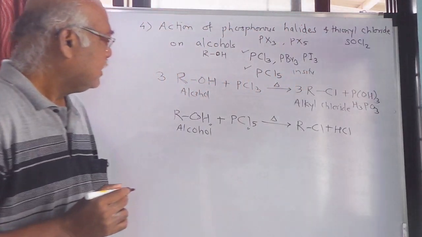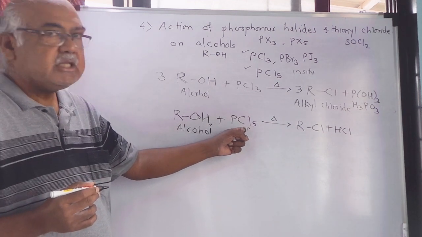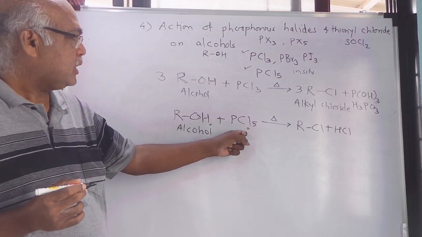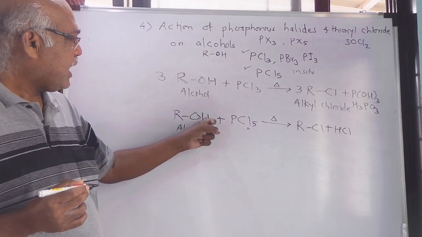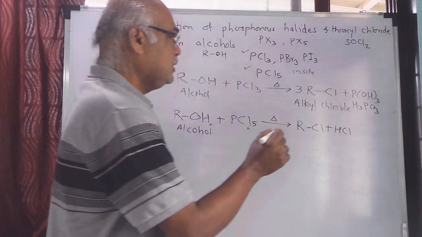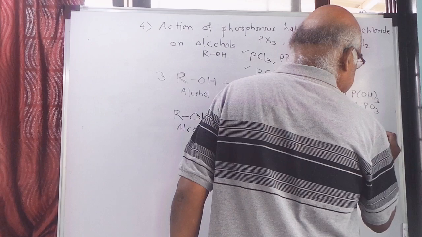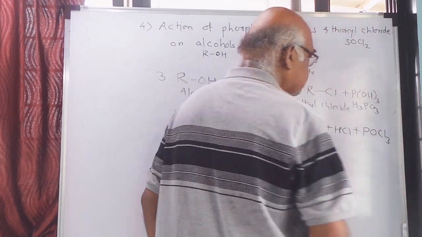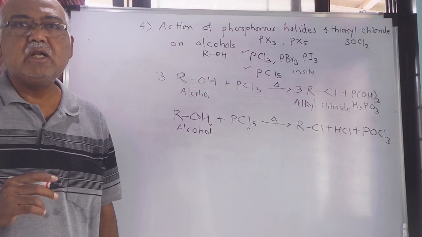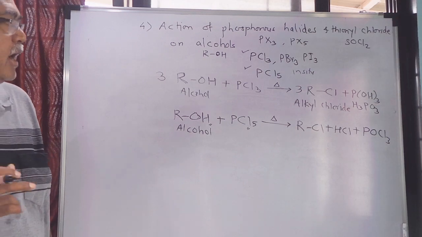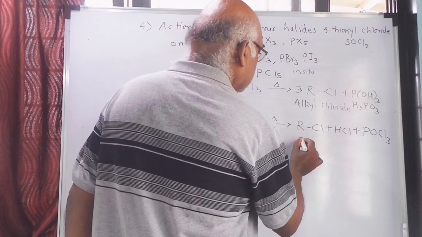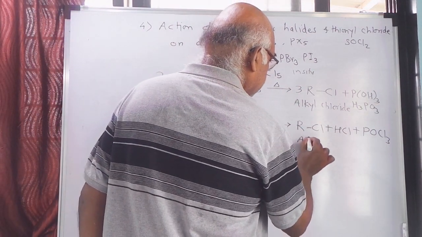Now I have got 3 more Cls over here. I have got this P and this O. So this P, then this O and this Cl. 3 times Cl, POCl3. Phosphoryl chloride will be the byproduct, and you will get again alkyl chloride as the product.